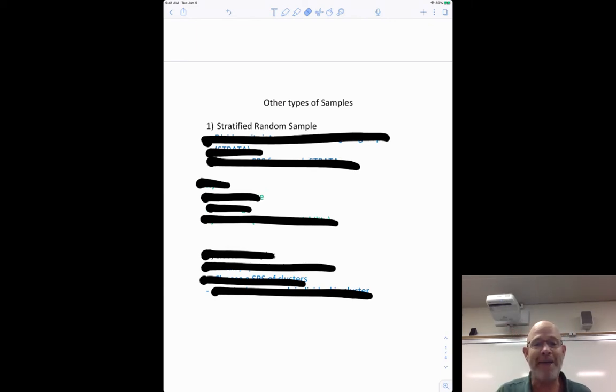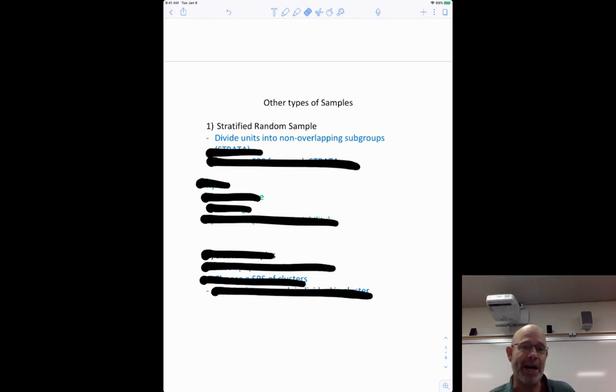The first one's called a stratified random sample. We don't call that SRS because that's simple random sample. A stratified sample is when you divide people into groups. I just did that, right, with my groups of 5, 5, 5, 5, 5. You might separate freshmen, sophomores, juniors, and seniors. You might say, instead of picking 100 people at random, I'm going to pick 25 freshmen, 25 sophomores, 25 juniors, 25 seniors. So you divide them into groups. Those groups, I just like to call them groups. The book calls them strata. I don't like that because in the next one, they're going to call those groups something else. They're just groups.